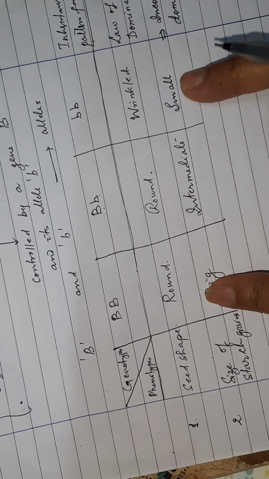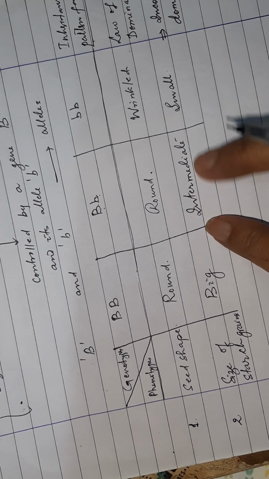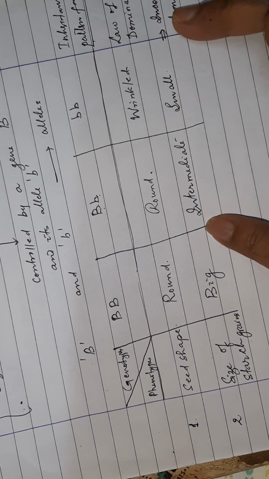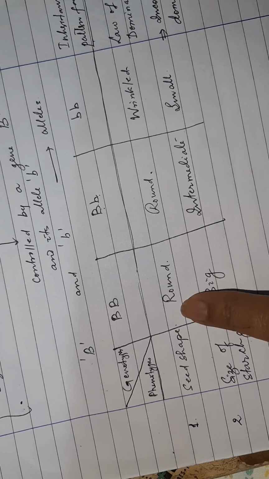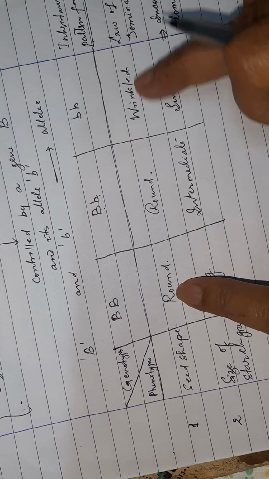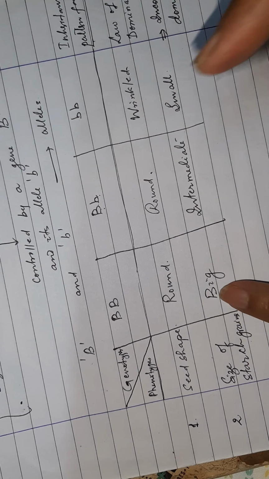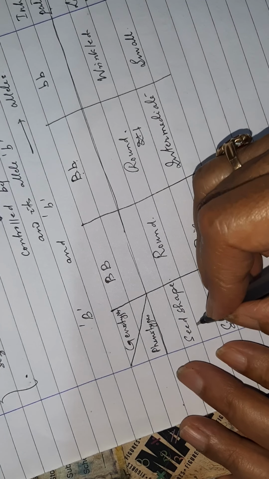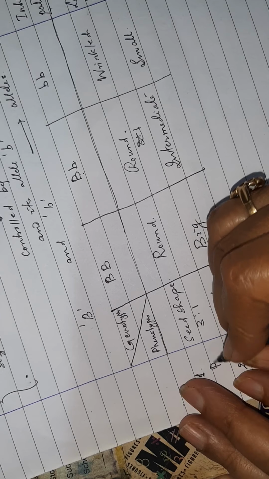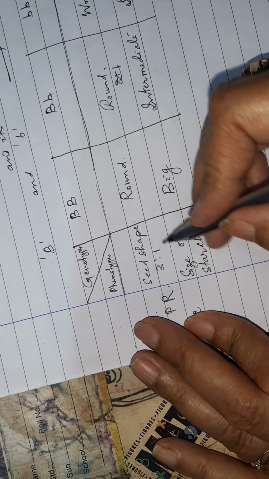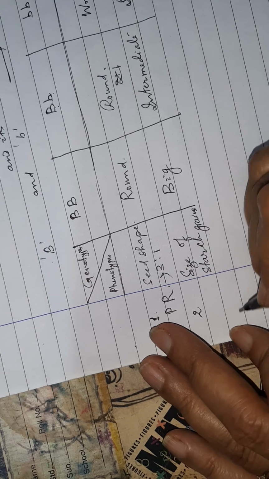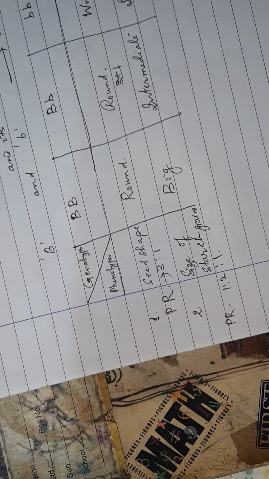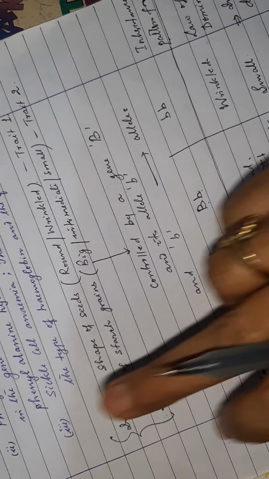Intermediate आ गया, 3 फॉर्मेट हो गए. तो यहाँ पे क्या हो रहा है, none of them is able to express itself completely. So this is incomplete dominance. And these are the law of dominance. So here round and wrinkled, the ratio is 3:1. Phenotype ratio is, you can write it here, phenotype ratio is 3:1, whereas in this case phenotype ratio is 1:2:1. Okay. So this is the example of pleiotropy.